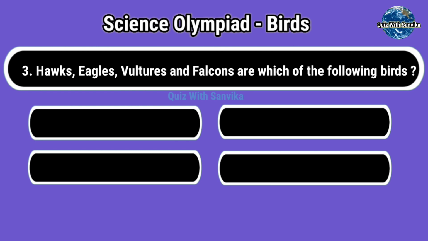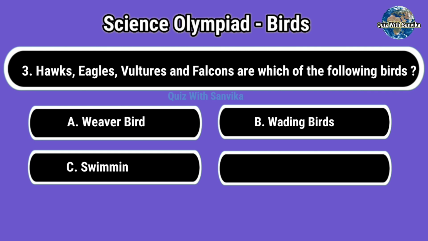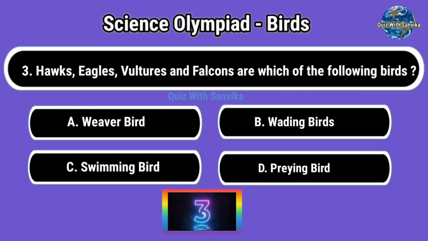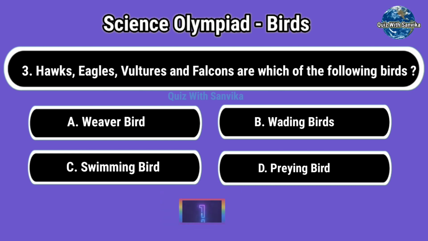Hawks, eagles, vultures, and falcons are which of the following birds? Options are A. Weaver bird, B. Wading bird, C. Swimming bird, and D. Praying bird. Answer is D. Praying bird.